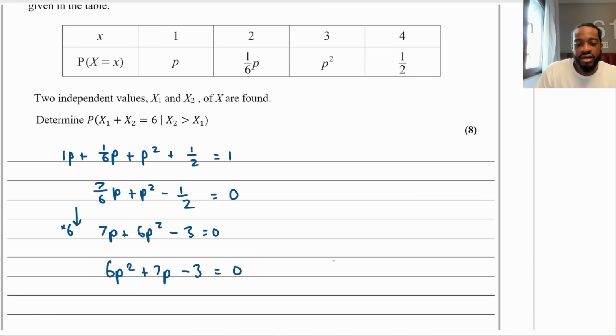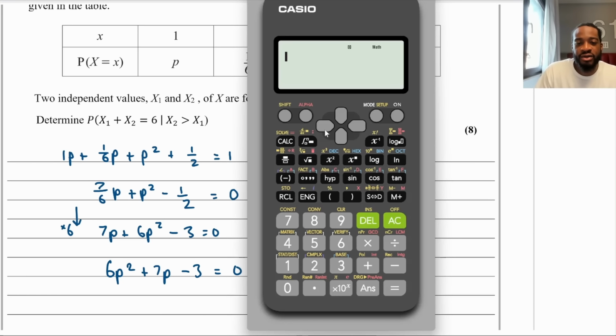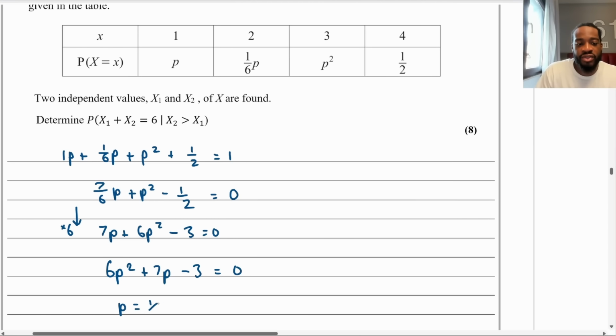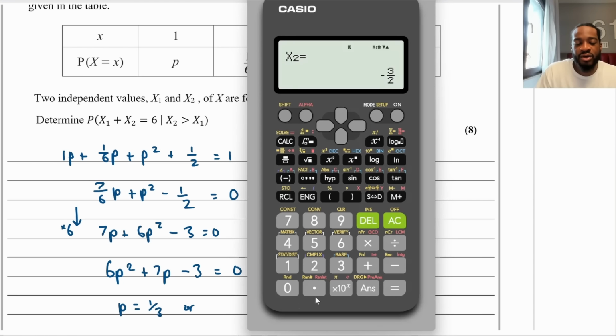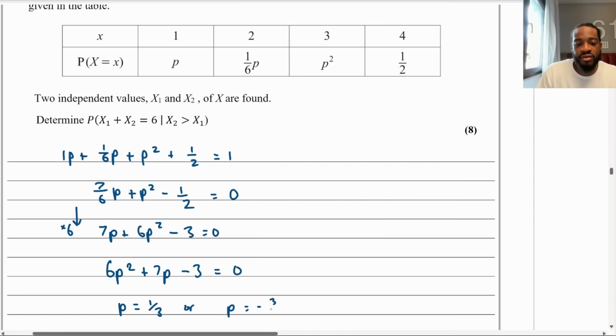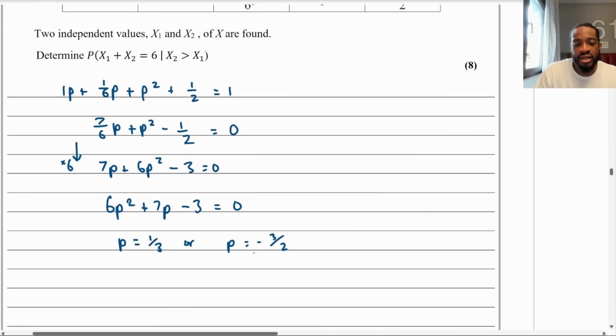Then I can just solve for p in my quadratic solver. So I'm going to go to menu, equation, go to number 3. Yeah, 6, 7, minus 3. So p is going to equal a third, or p is going to equal minus 3 over 2. Now, obviously, we know that probabilities have to be between 0 and 1. So therefore, p can't be negative. So we can immediately disregard this solution and say that this is our winner here. So p is equal to a third.